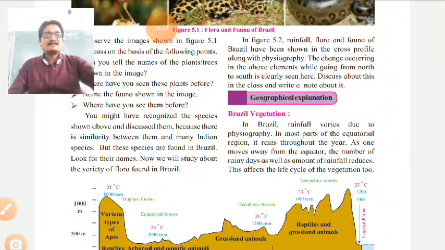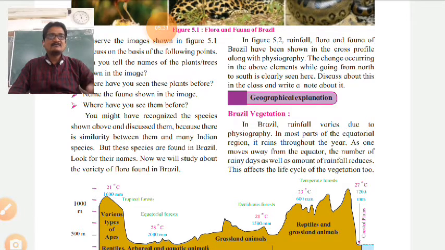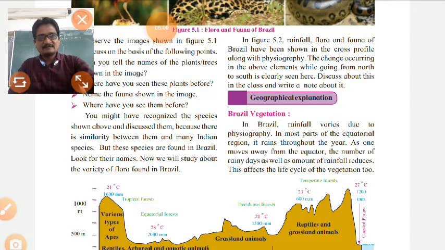The change occurring in the above elements while going from the north to south is clearly seen in this diagram. Discuss this in class and write a note about it. You should observe this properly and, according to our explanation, write a note on it. While teaching, I am giving markings according to your exercise questions and extra important questions also. So note all these down properly.